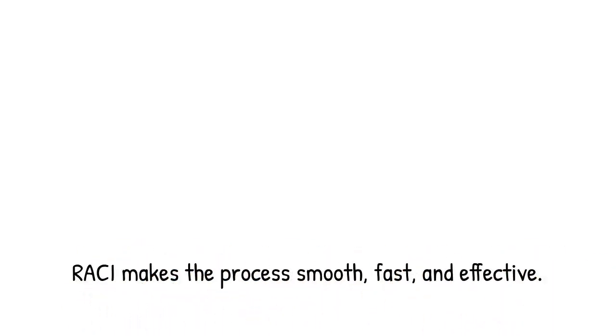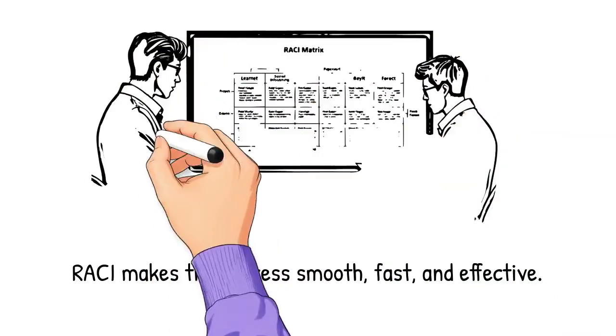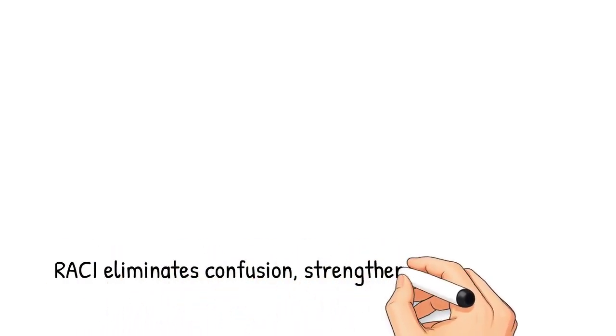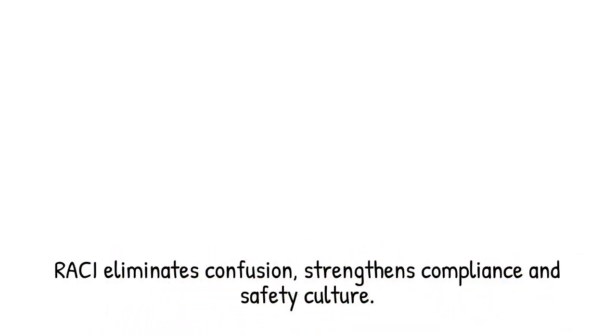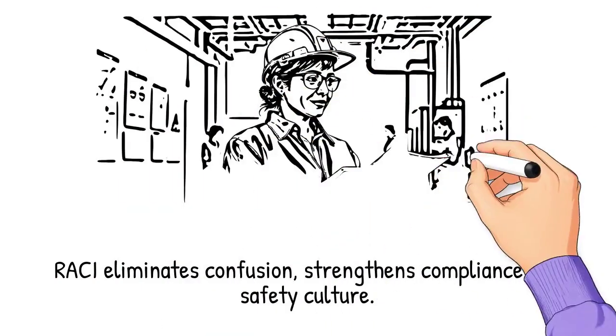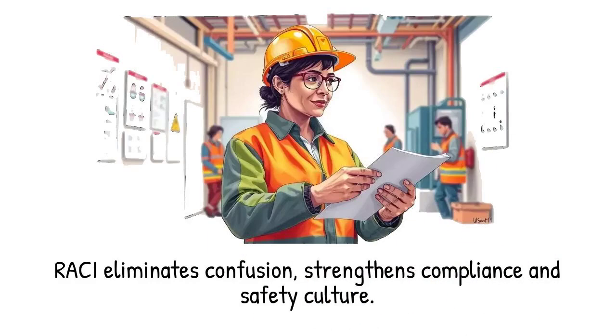Now let's end this video with a strong outro. The RACI Matrix is not just a chart, it is a foundation for clarity, accountability, and strong risk control. When implemented correctly, it eliminates confusion, strengthens compliance, and builds a proactive safety culture. If you want your workplace to run smoothly, if you want your controls to work consistently, and if you want your safety processes to be reliable, RACI is the tool you must adopt.